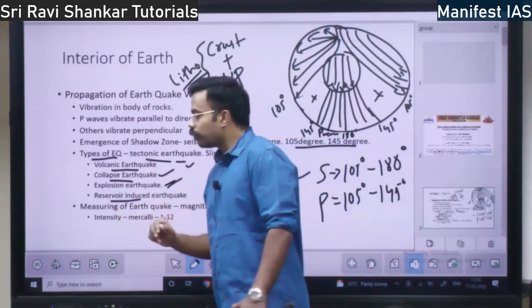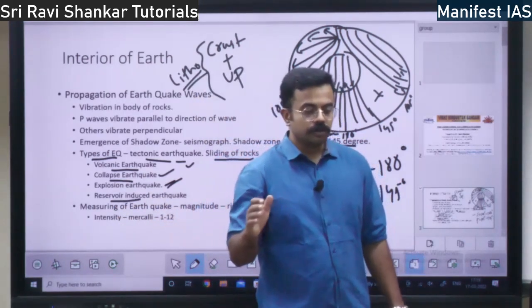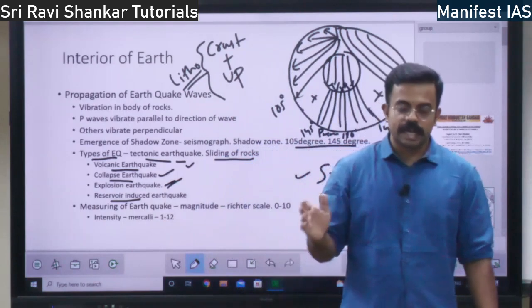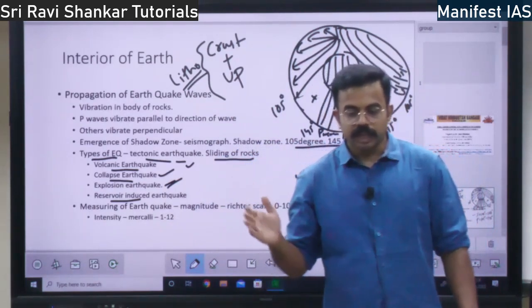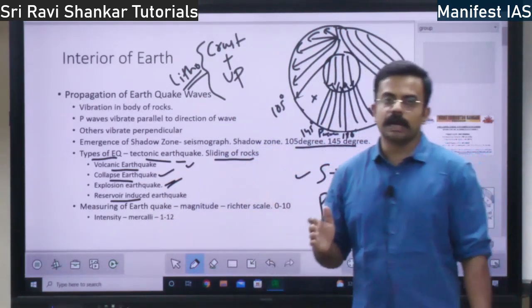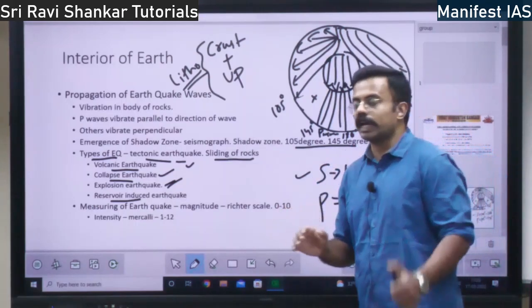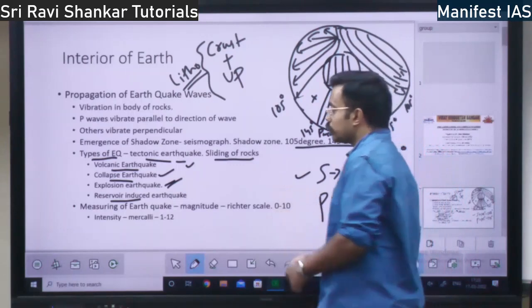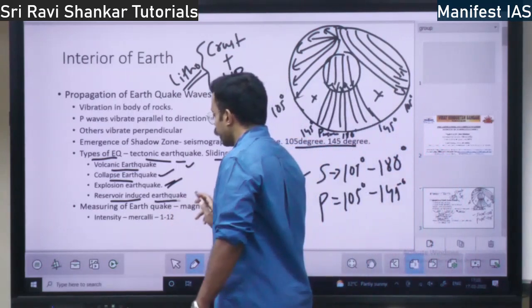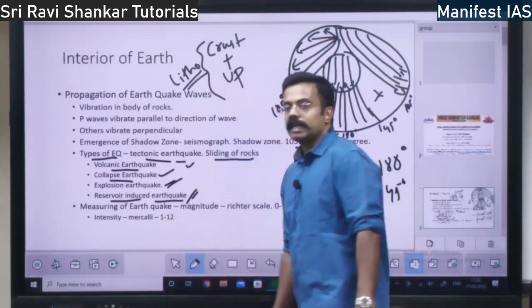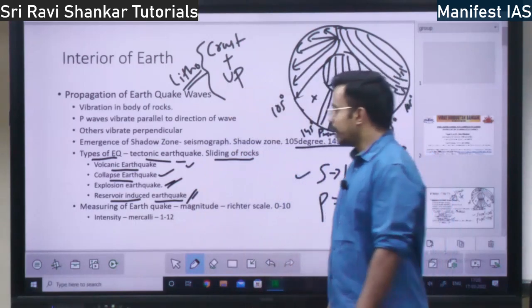Then you have reservoir induced earthquake. You have big reservoirs, KRS dam, Hirakud dam, Bhakra Nangal dam, Narmada dam, all these dams are there. These dams will have reservoirs. Because of those reservoirs also, there will be earthquakes. Those earthquakes are called reservoir induced earthquakes, right?